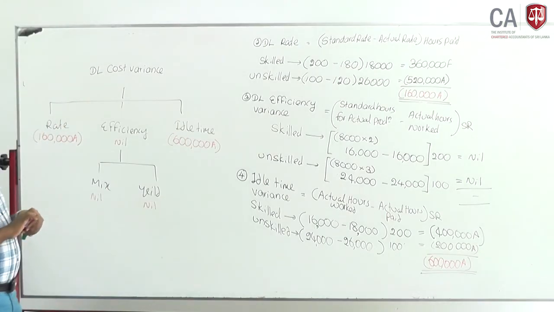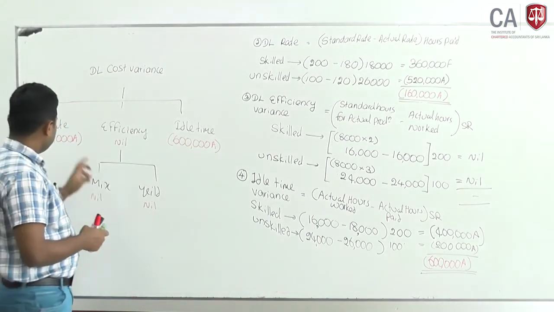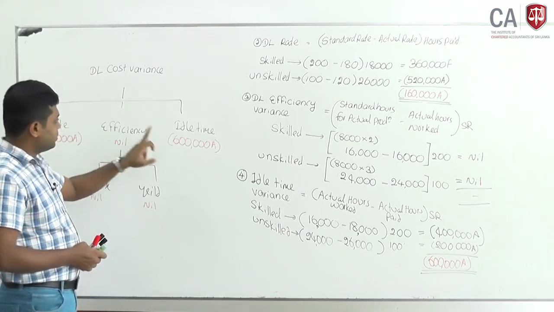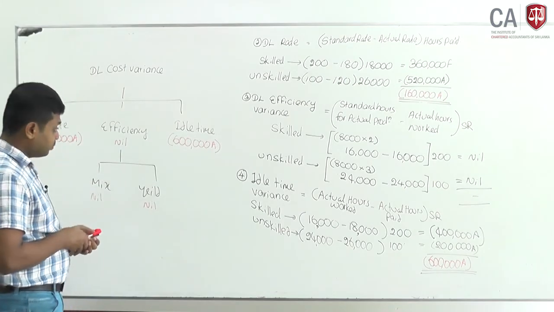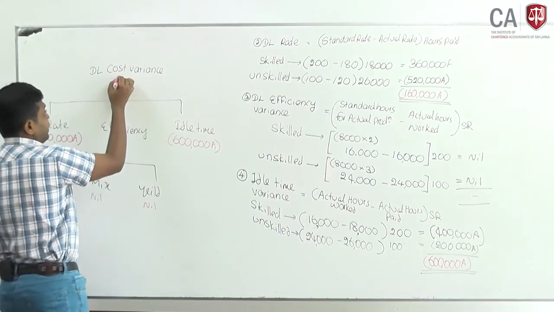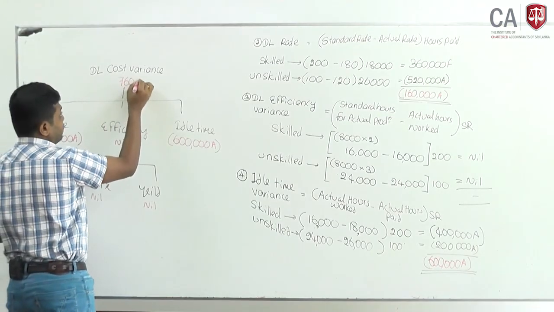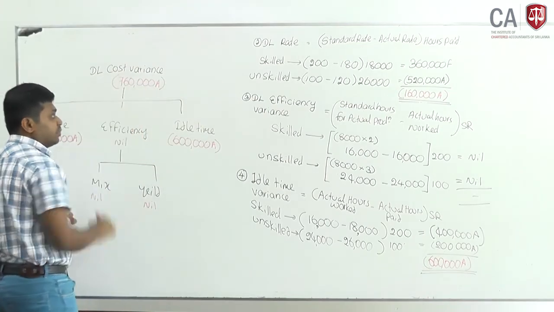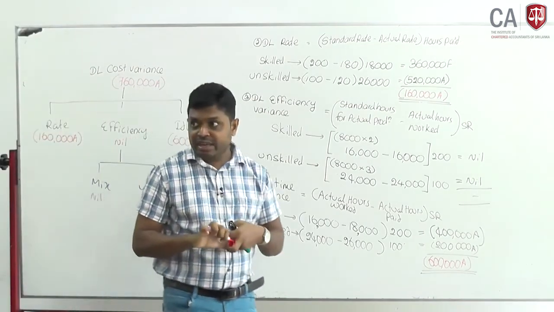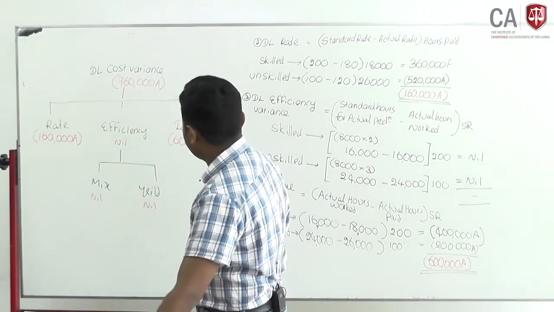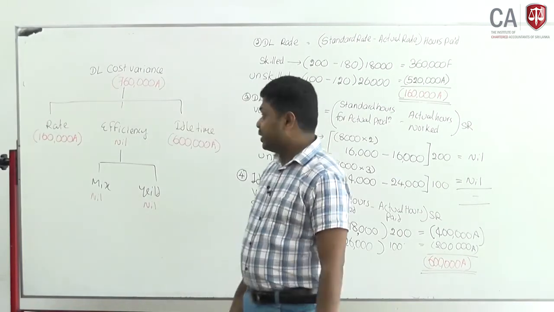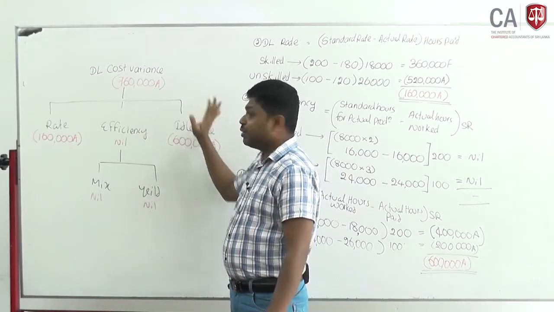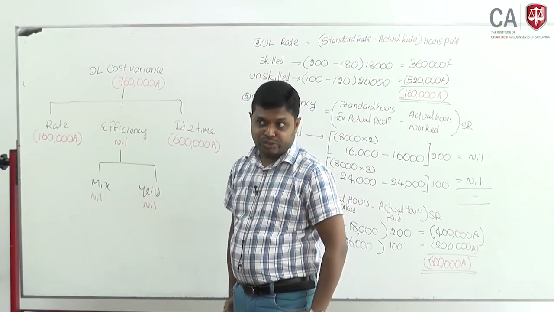Then total direct labor cost variance will be 160,000 plus 600,000, 760,000. It is an adverse variance. 760,000 from labor rate, efficiency and idle time, the total labor cost variance.